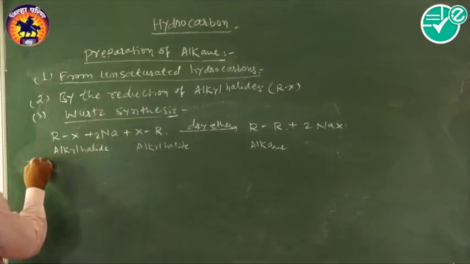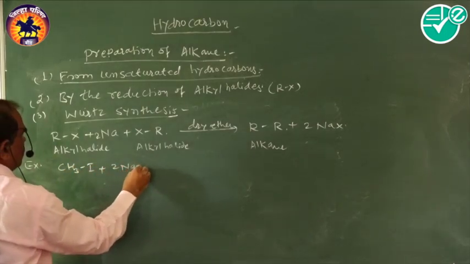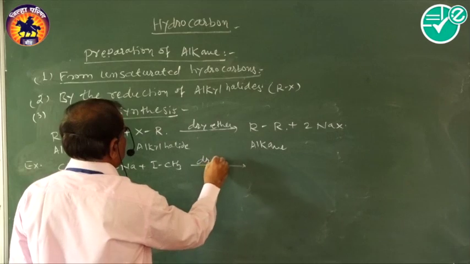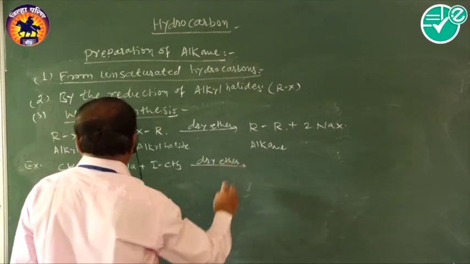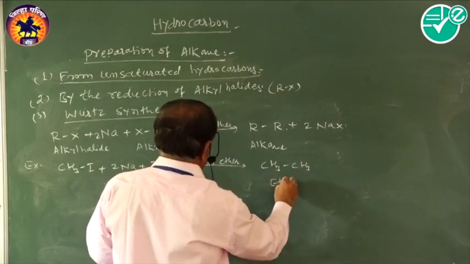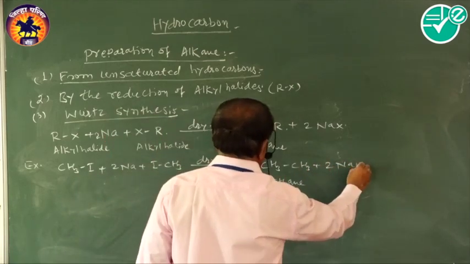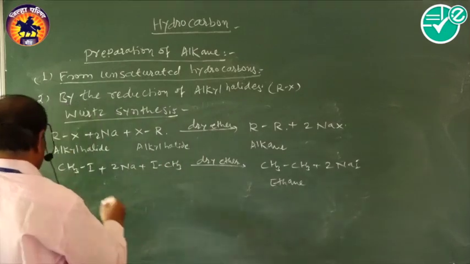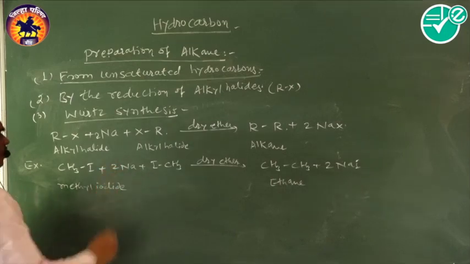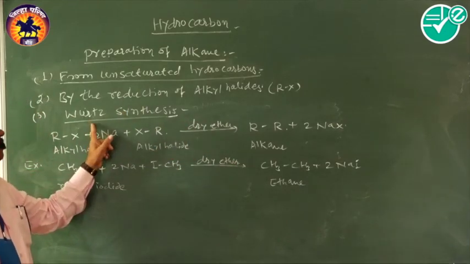The example of this reaction we have taken is CH3I plus 2Na plus ICH3, in the presence of dry ether, that is CH3CH3, that is ethane, plus 2NaI. That is methyl iodide. Here the lower alkyl halide gives a higher alkane in this reaction. Therefore this is the third method, Wurtz synthesis.